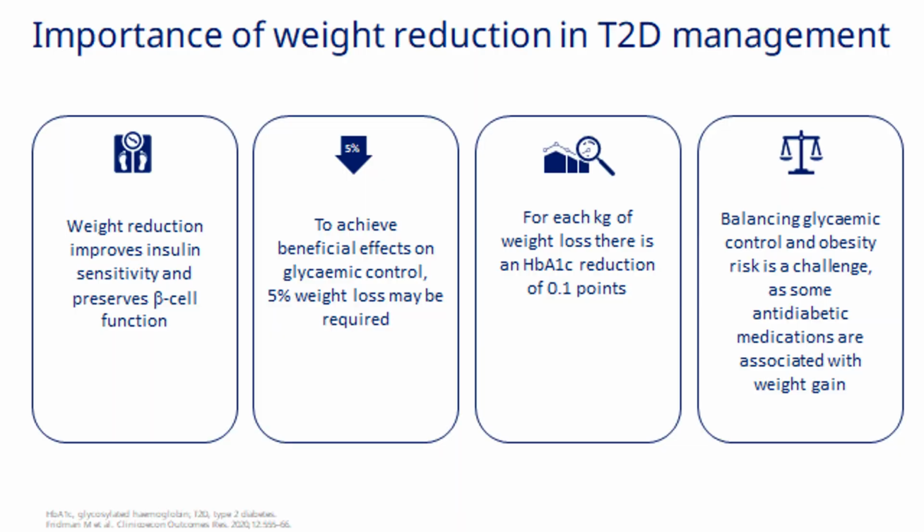How does weight reduction help in the management of type 2 diabetes? Weight reduction, as I said, will improve insulin sensitivity and preserve beta cell function. But at least 5% weight loss should occur. Then only do the clinically meaningful benefits occur. And for every kg of weight that you lose, you would reduce the HbA1c by 0.1.